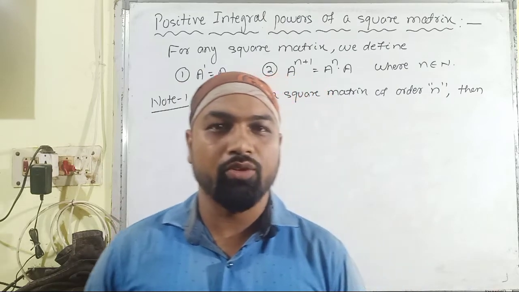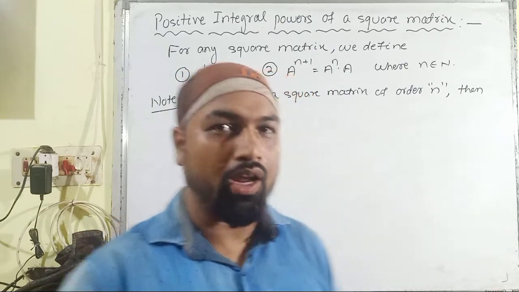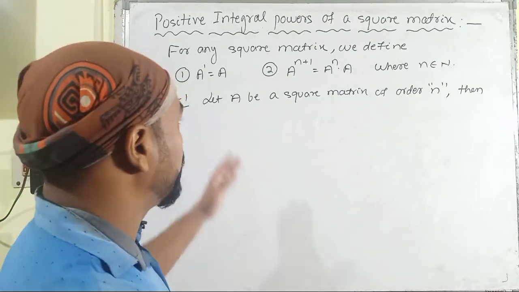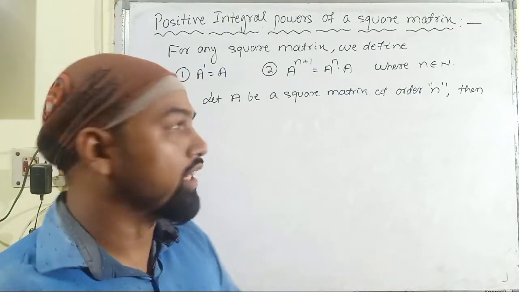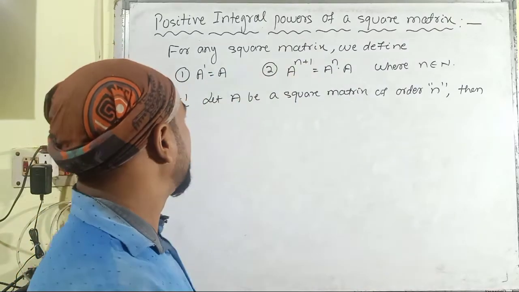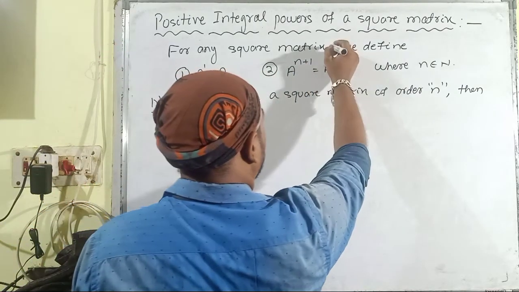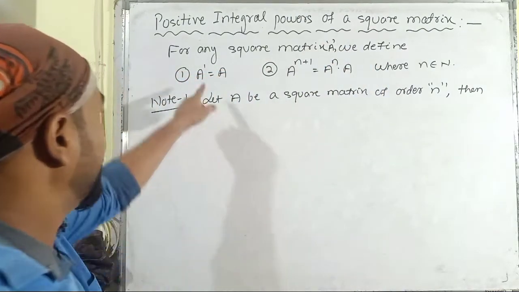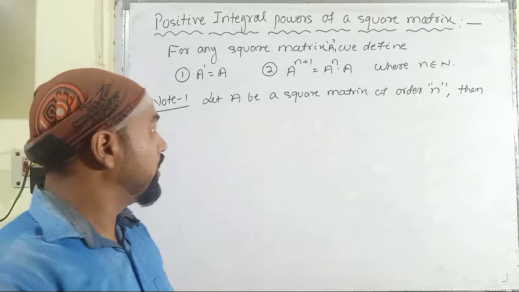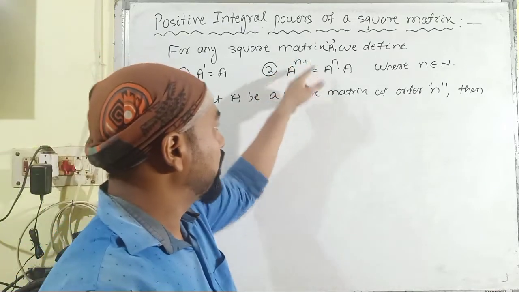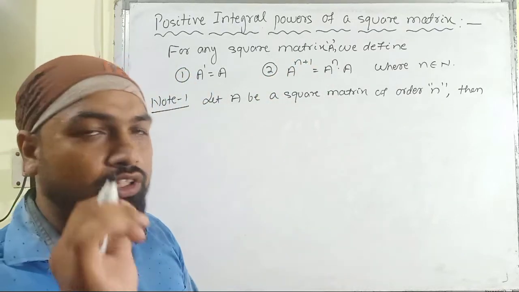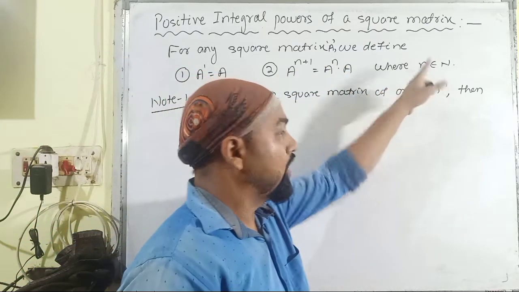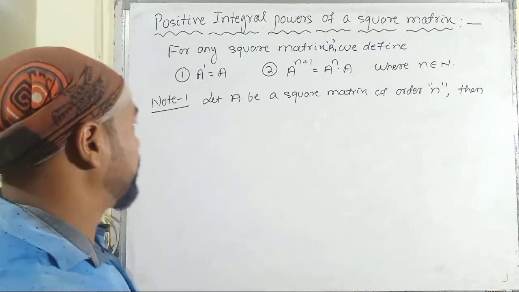In this particular video session we are going to discuss the matrix polynomial as well as the positive integral powers of a square matrix. Suppose we have considered the square matrix as A. For any square matrix A, we define A to the power 1 is equal to A, and then A to the power n plus 1 is equal to the product of A to the power n with A, for any n belonging to the set of natural numbers.